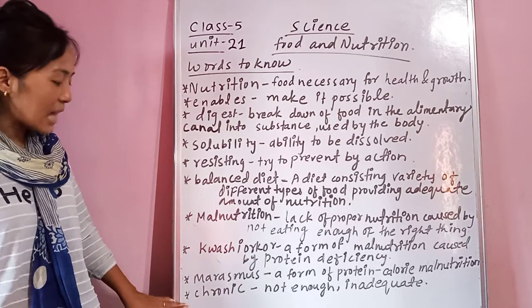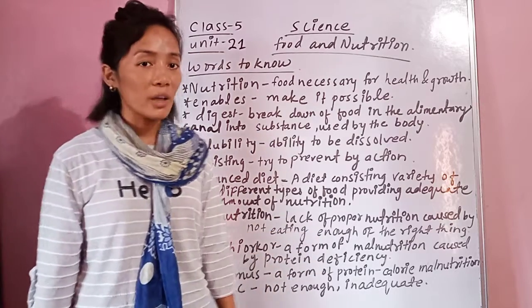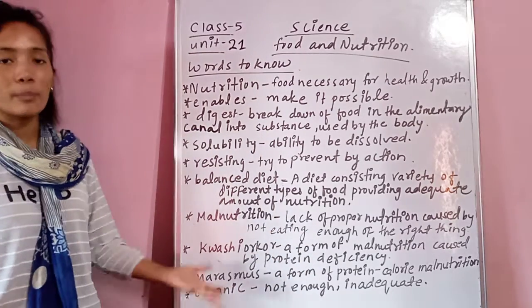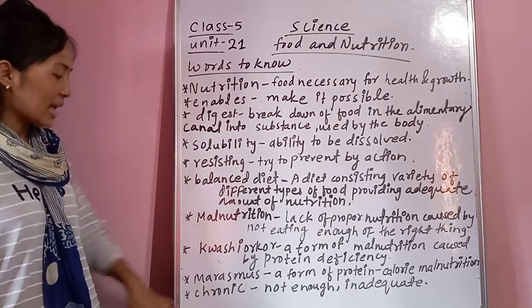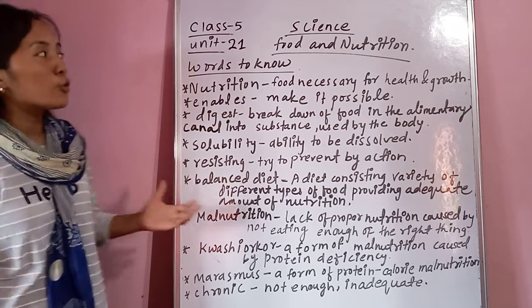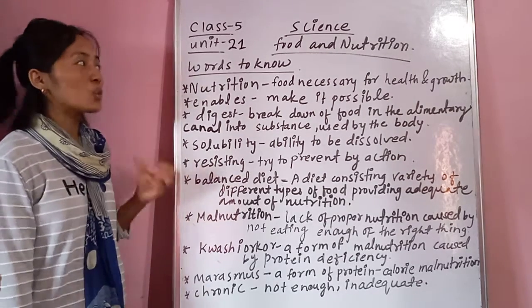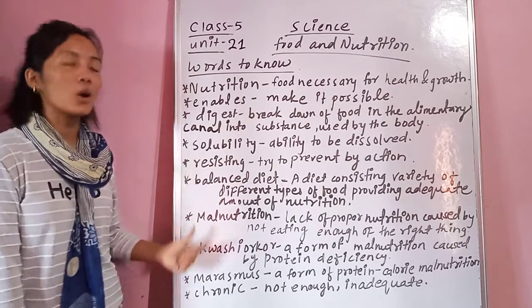Okay, and the last one is chronic. Chronic means not enough, inadequate. प्रशस्त मात्रामा नपाइनु अथवा नहुनु अथवा कमी हुनु, that is called chronic. These are the words that you must know before you start to understand this chapter. So please copy it in your copy.